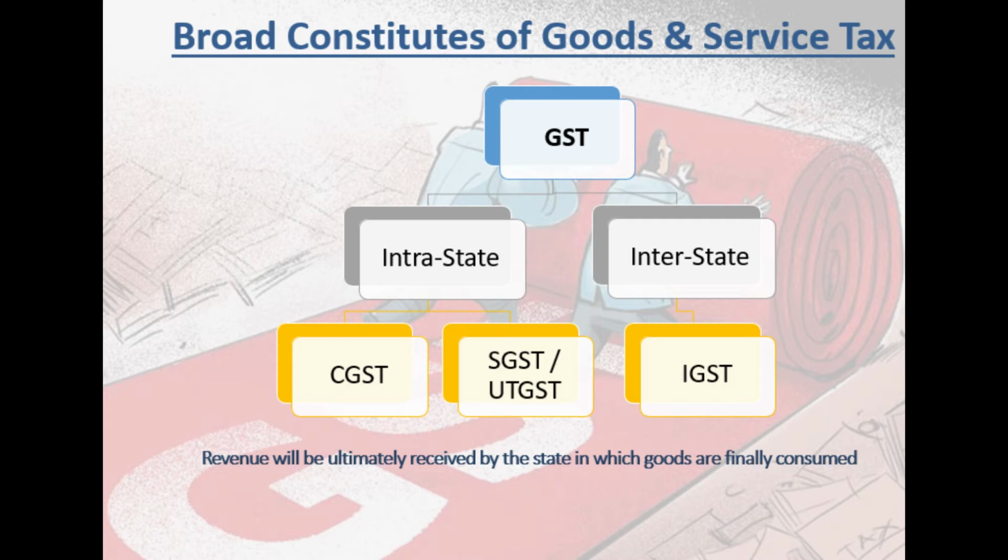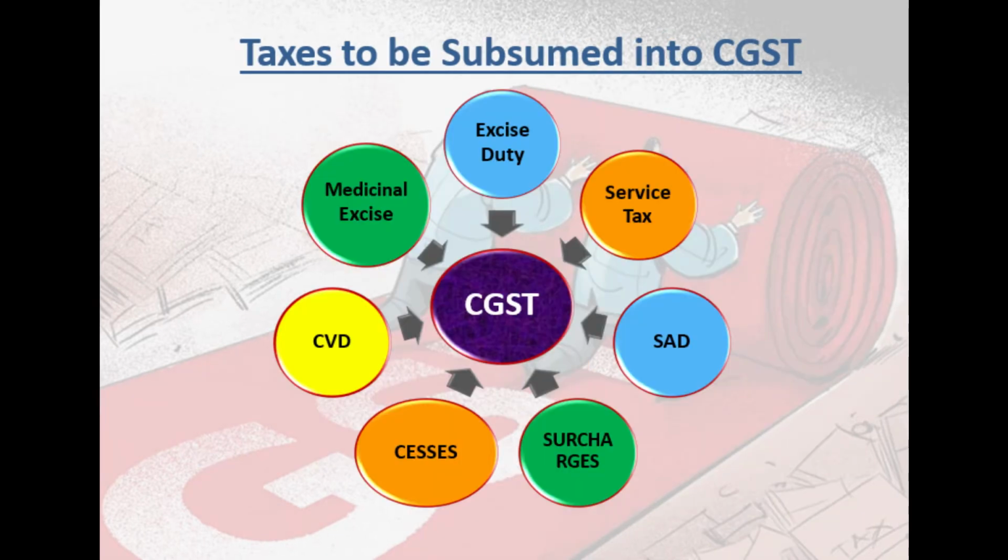Now I proceed to the next slide, that is taxes to be subsumed into CGST. Taxes to be subsumed into CGST are excise duty, service tax, SAD, that is special additional duty, then cesses and CVD plus medical excise. So all that is subsumed into CGST.